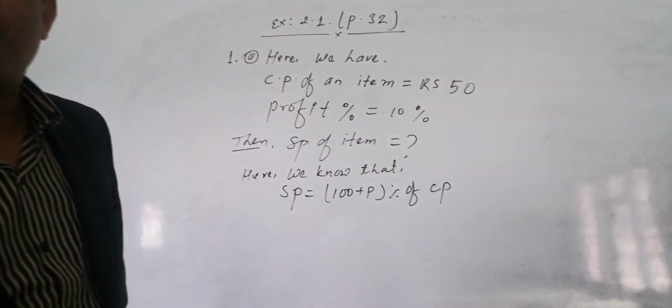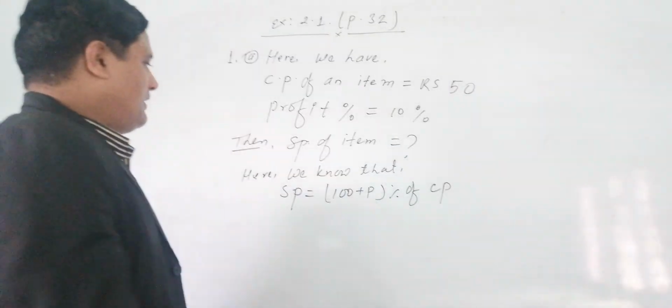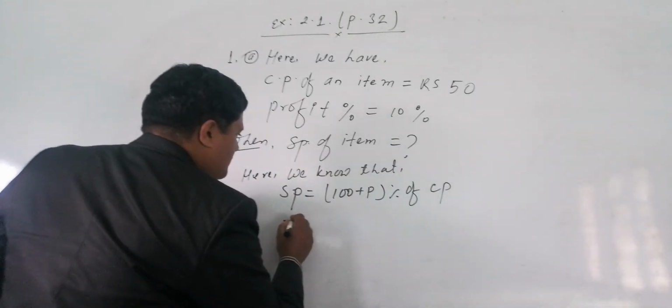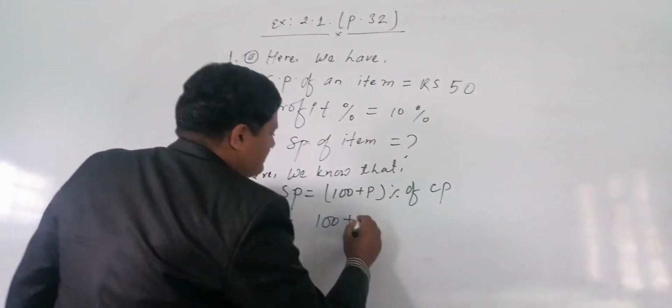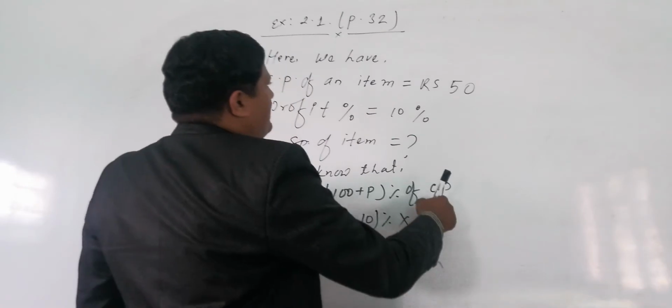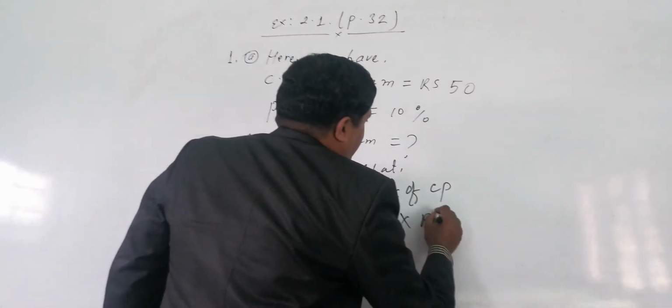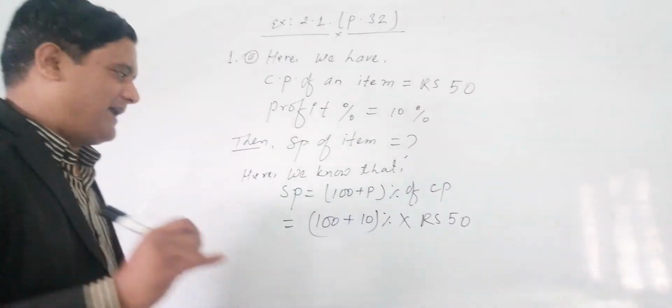I have just a little time now for the Zoom class. SP equals 100 plus, what is the profit percent? 10% of CP. CP is rupees 50, so you have to multiply.